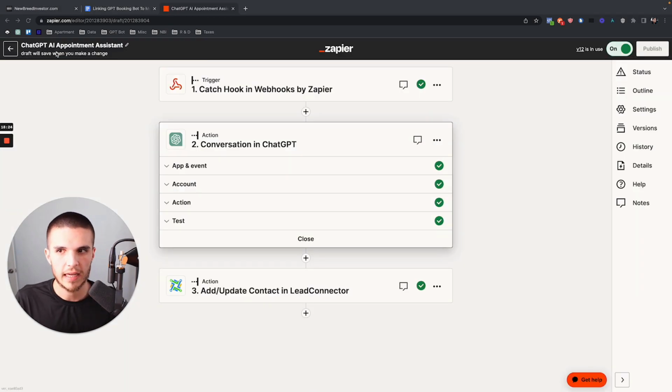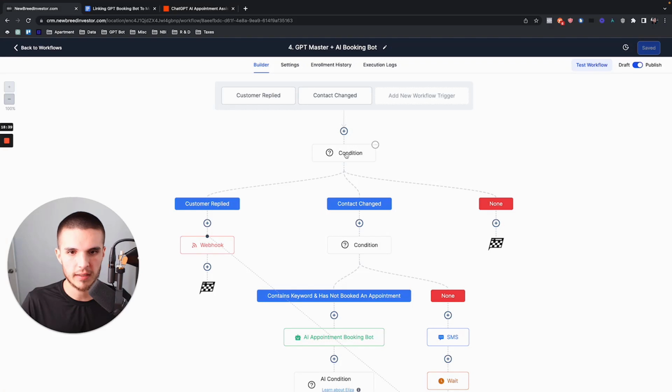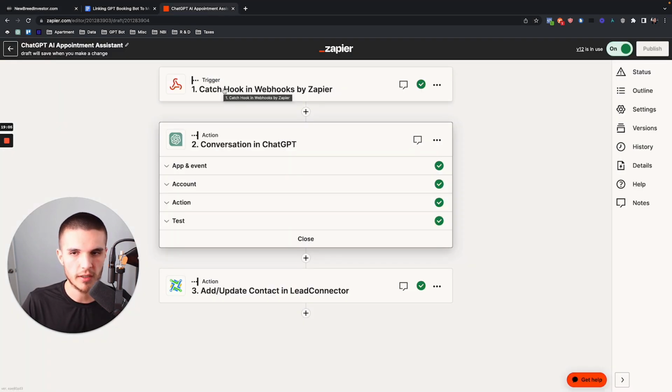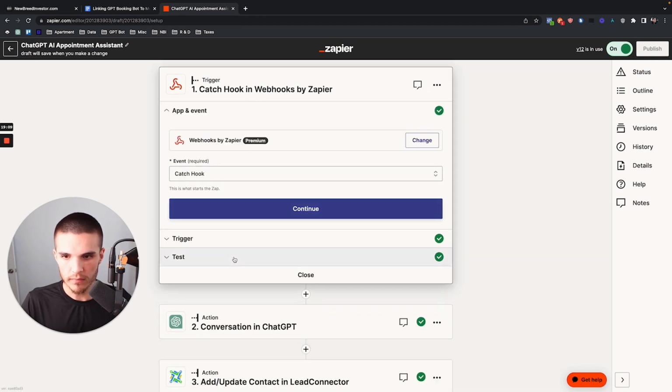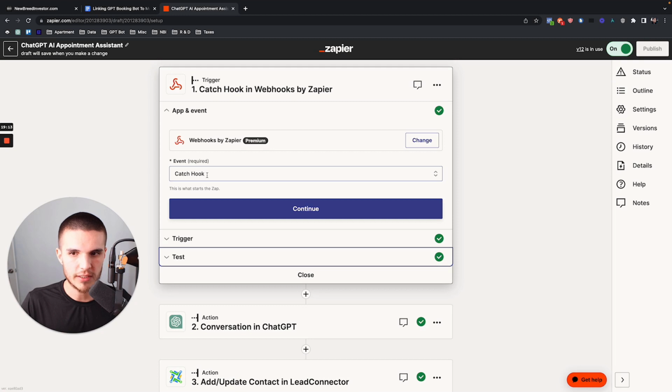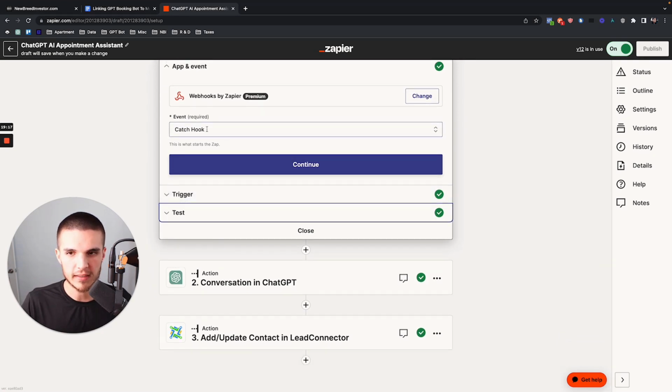So this is inside of the Zap, which makes this entire system work, okay? What happens when it comes to the history content is basically when a lead responds. Ignore everything from here to the right of the mouse for a second, that's just done. This is only an action when GPT sends an actual response. When the customer responds, this triggers the webhook, and then that webhook comes over here. Then what we do is what's called catch a hook, and really all that's doing is giving us data from GoHighLevel.